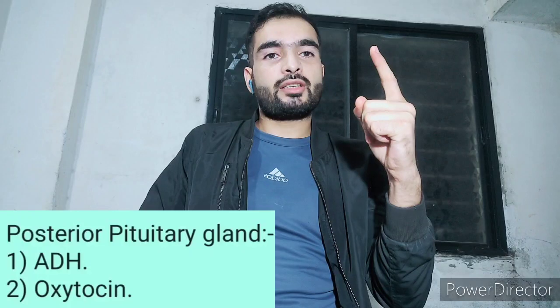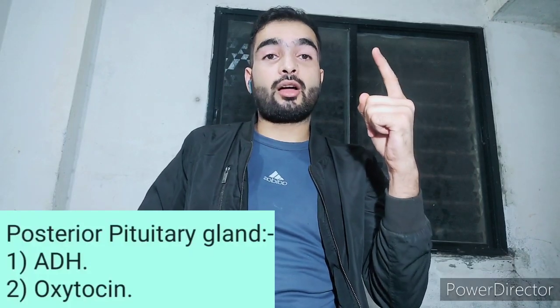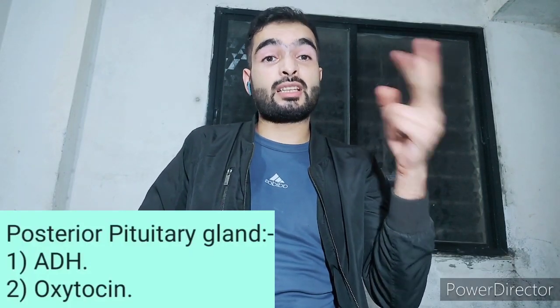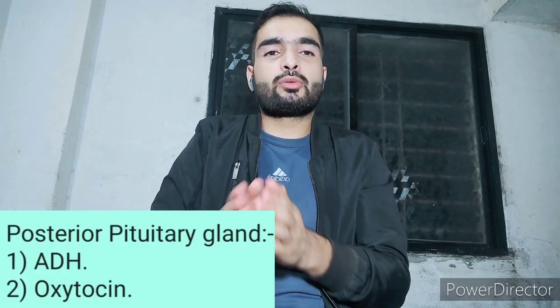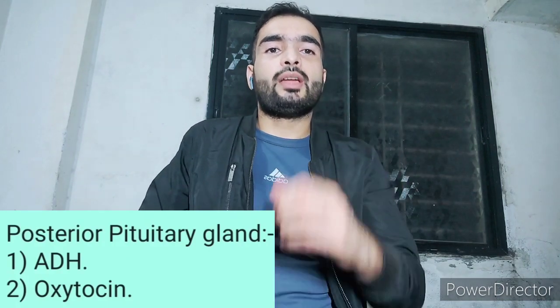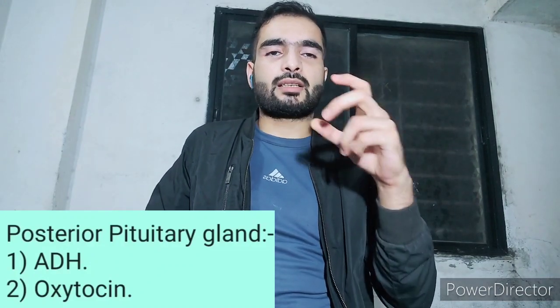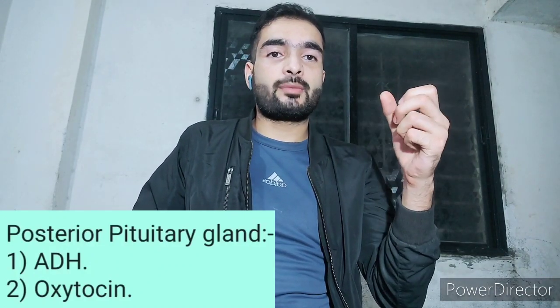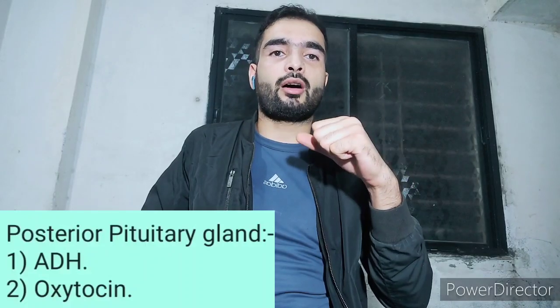One, ADH, antidiuretic hormone, that's also known as vasopressin. It constricts the blood vessels. That's why it is known as vasopressin. Vaso means vessels, pressin means constriction, narrowing. That's why ADH is also known as vasopressin, antidiuretic hormone.